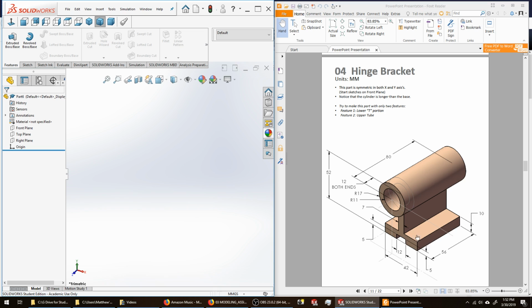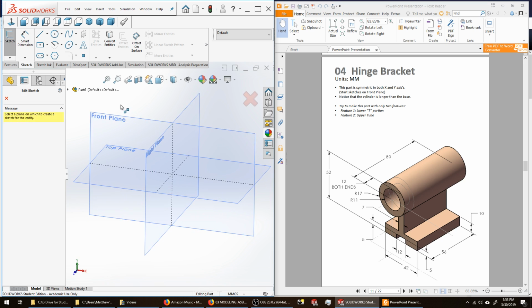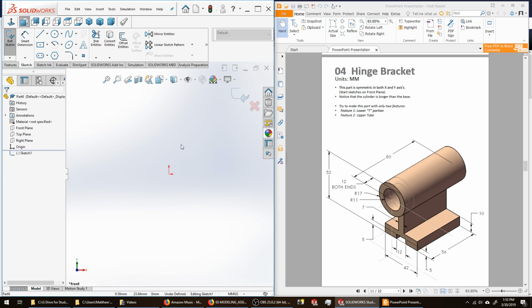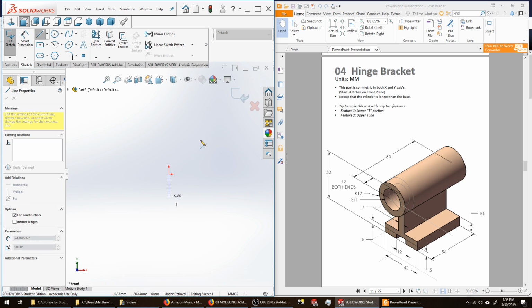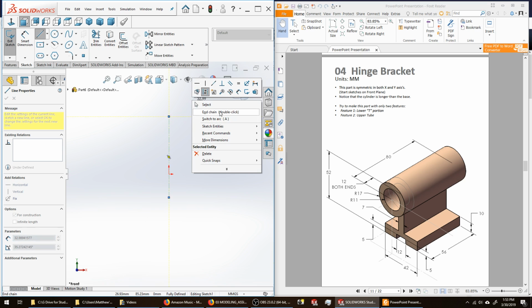I'm going to go ahead and draw this inverted T shape on the front construction plane. So I hit sketch, create a new sketch. I'm going to make this one on the front plane. I'm going to create construction geometry. Create my center line vertically with coincidence to origin. Right mouse click, end chain.